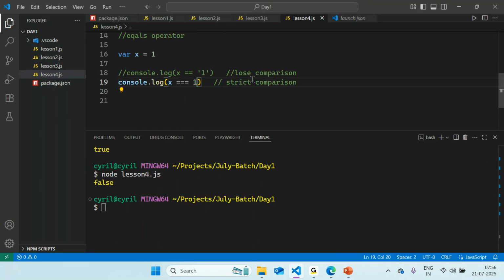You may have to choose between loose comparison or strict comparison when making compare statements. I hope this example is very clear with respect to double equals and triple equals, and the difference between the same.